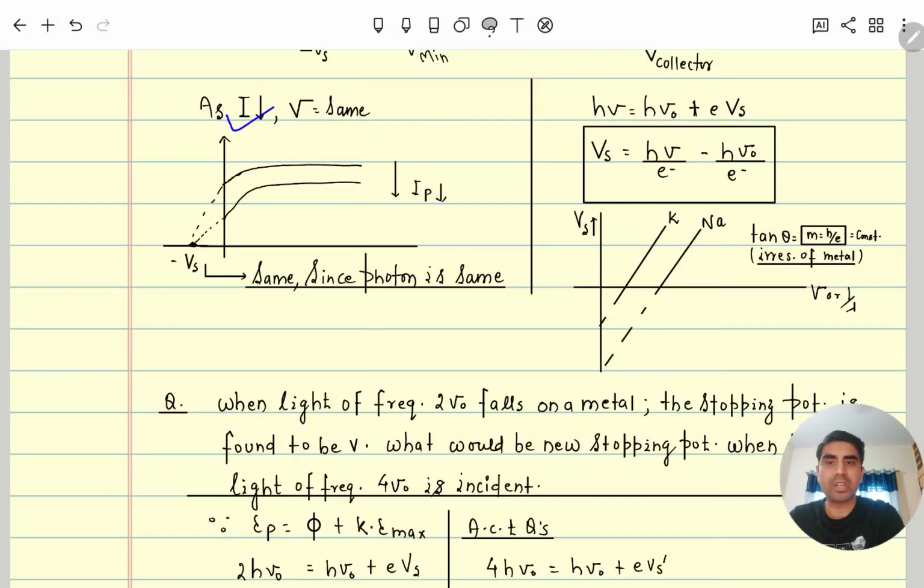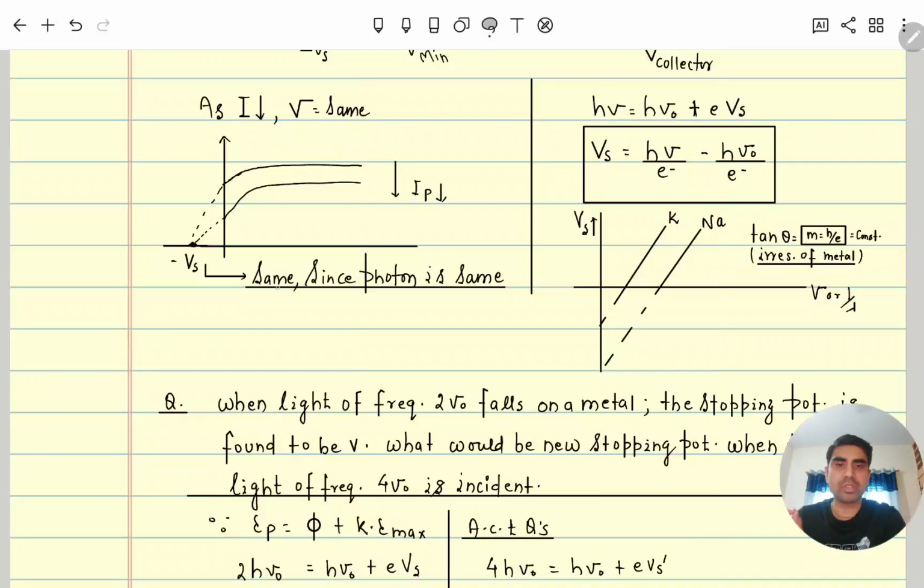So as intensity decreases, the I_P value decreases. Like here, let's suppose 3 electrons are emitted, and after that 5 electrons per unit time becomes constant. At high intensity, it is 3, 5 and 7 electrons per unit time before becoming constant. So the I_P current decreases by decreasing intensity, keeping frequency constant.